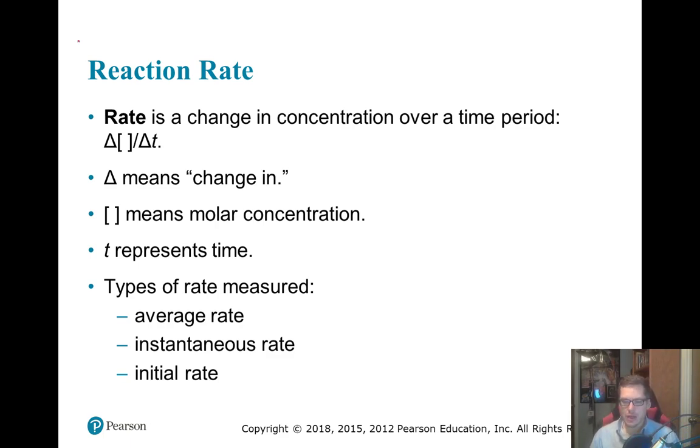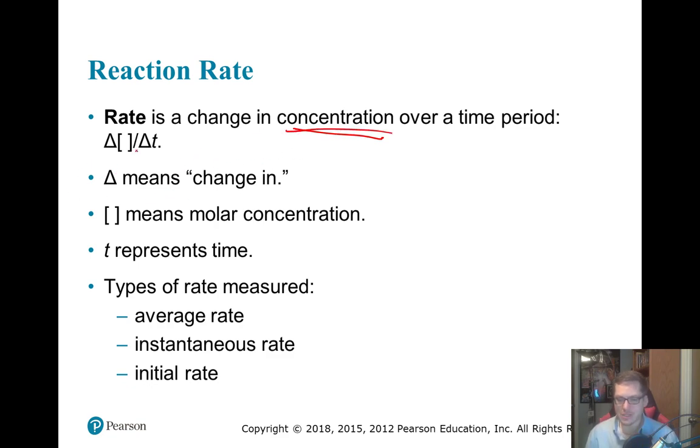Okay, so rate. Remember, when we talk about reaction rate, essentially we're talking about how fast our reaction takes place. And if you have any background in physics, you can think about this almost like velocity, right? It's the change in something over the change in time. In this case, because we're talking about chemicals, we're going to do it as the change in concentration, the change in concentration over a specific time period.